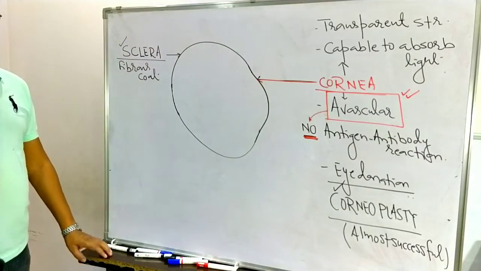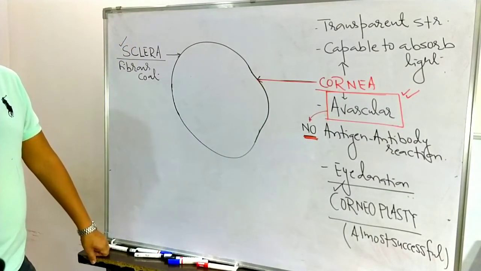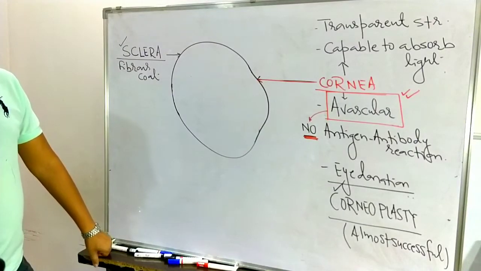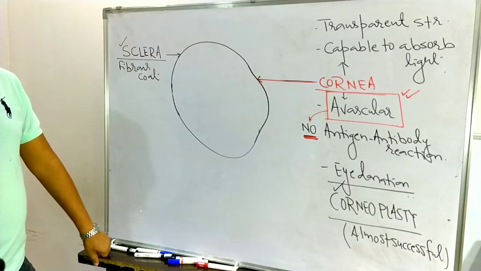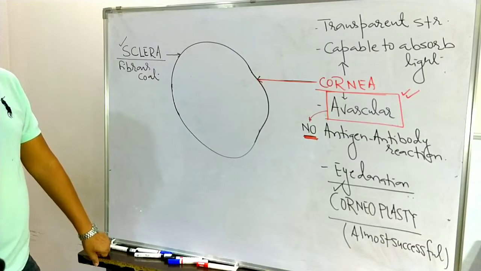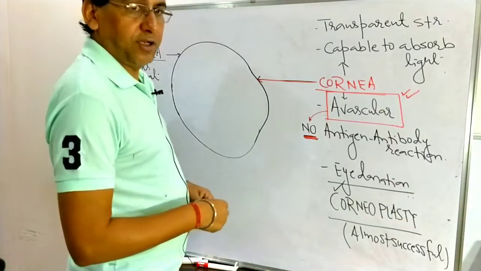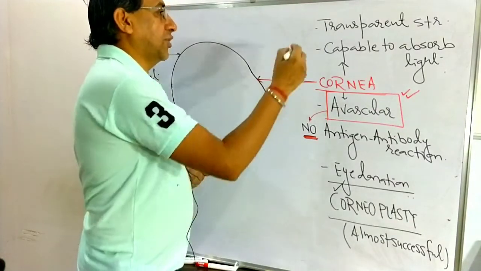In eye donation we are doing corneoplasty because the cornea is capable of absorbing light, but there is no blood supply, so there is no antigen-antibody reaction. That's why corneoplasty is done in eye donation, and it is almost always successful. So this is one point related to the cornea.